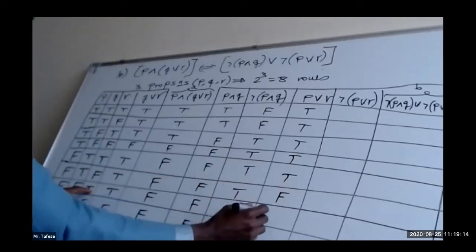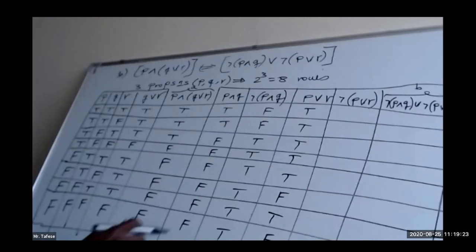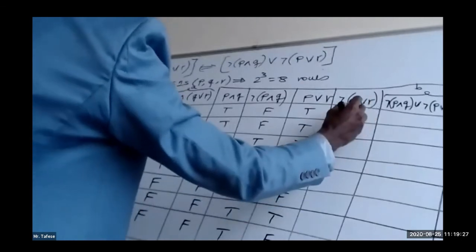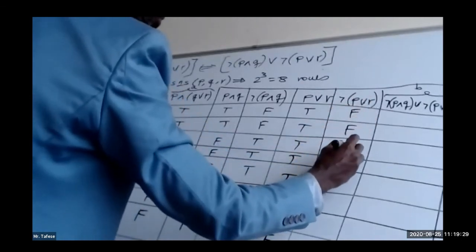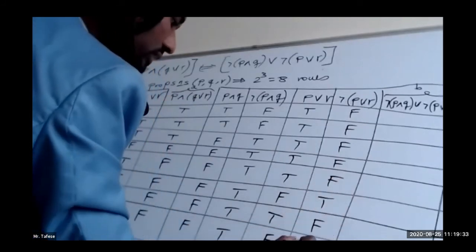False or true is true, then false, okay, false. The negation of this column means false, false, false, false, true, false, true.